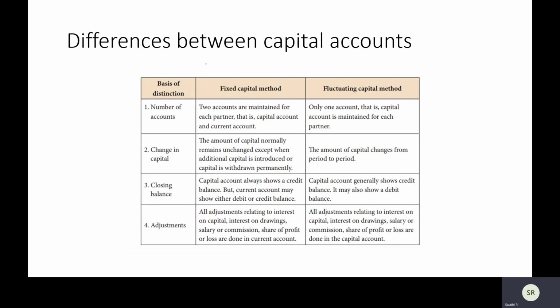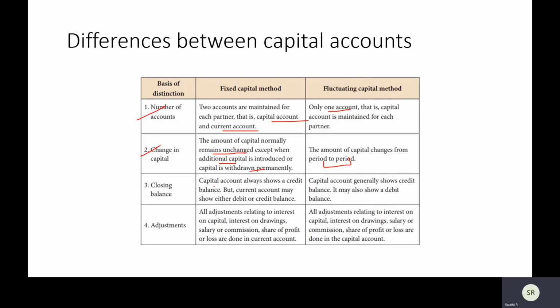Let's just quickly see the difference between capital accounts. Under the fixed capital account system, there are two accounts maintained. One is the capital account and the second one is the current account. While under the fluctuating capital method, there is just one account, that is the capital account alone. Next, what about change in capital? The amount of capital normally remains unchanged, except for additional capital or withdrawal, reduction in capital. While for the fluctuating capital method, the amount of capital will keep fluctuating from time to time.